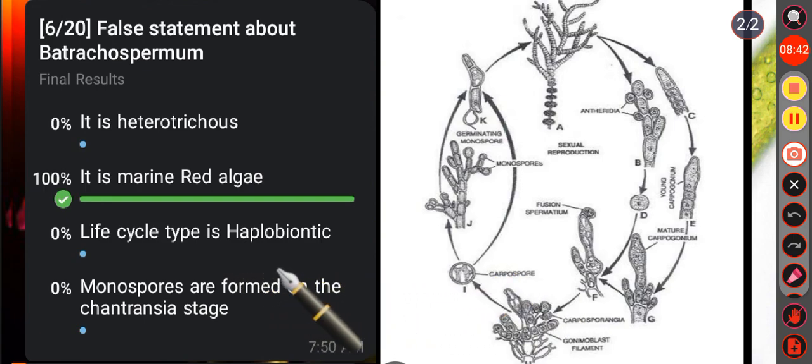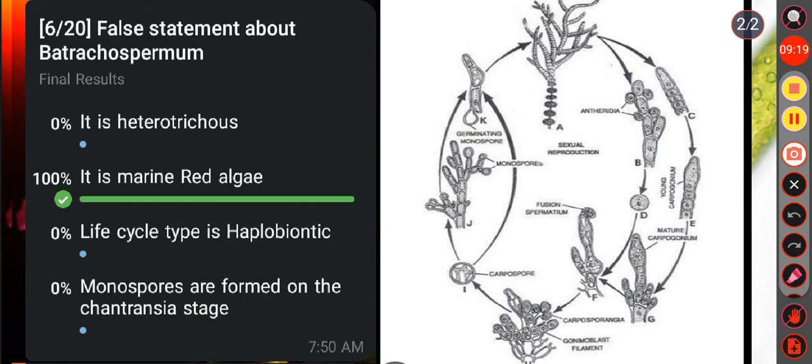Yes, it is also a correct statement. We know monospores are non-flagellate and uninucleate spores in Batrachospermum, developed singly within the monosporangia, which are again developed on the erect portion of the heterotrichous filament called the Chantransia stage, that is produced during the post-fertilization stage of the sexual reproduction in Batrachospermum. Okay, but here option B is a false statement.